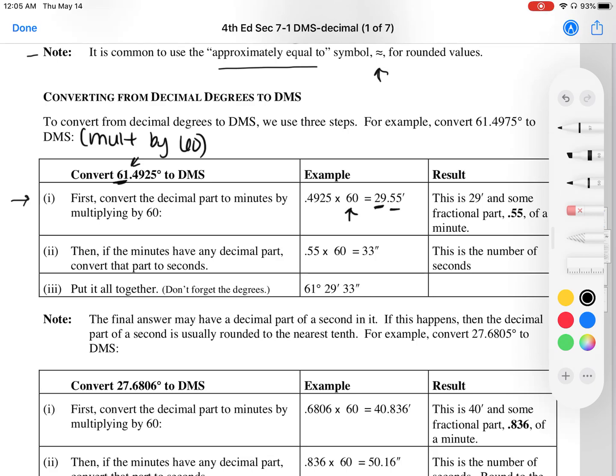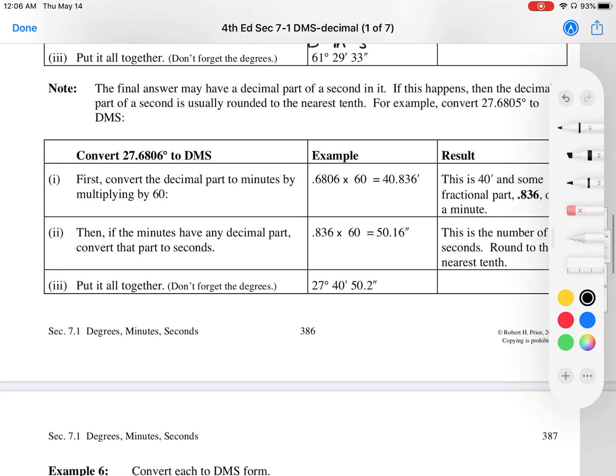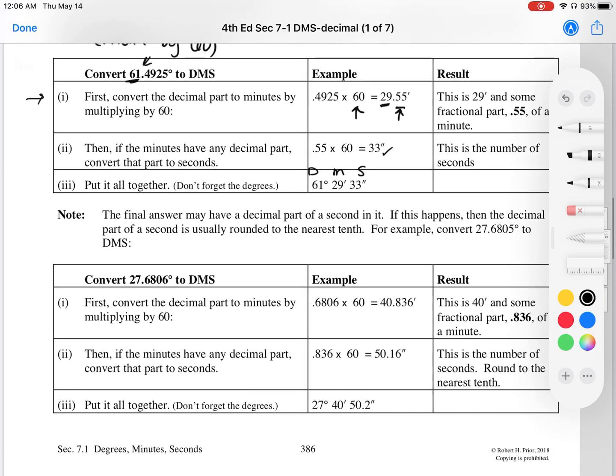Now my leftover decimal, I want to multiply by 60 again. So 55 times 60, I get 33. So that would be my next level down, which is your seconds. So altogether, we have our degrees, minutes, and seconds. So we're multiplying by 60. All right. This one was pretty easy because our final answer did not have a decimal.